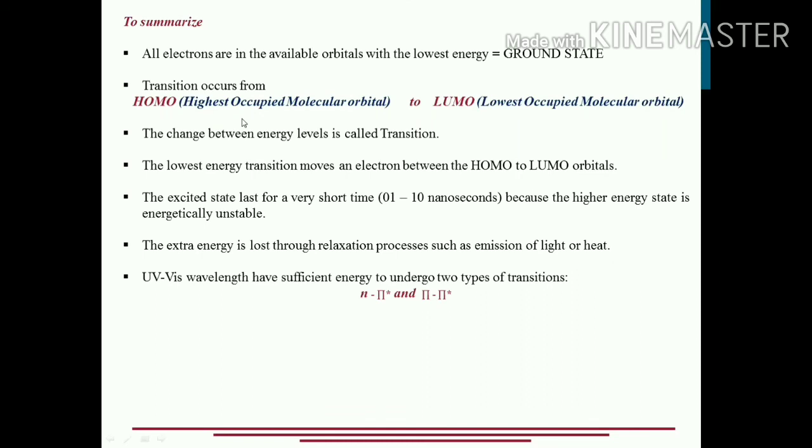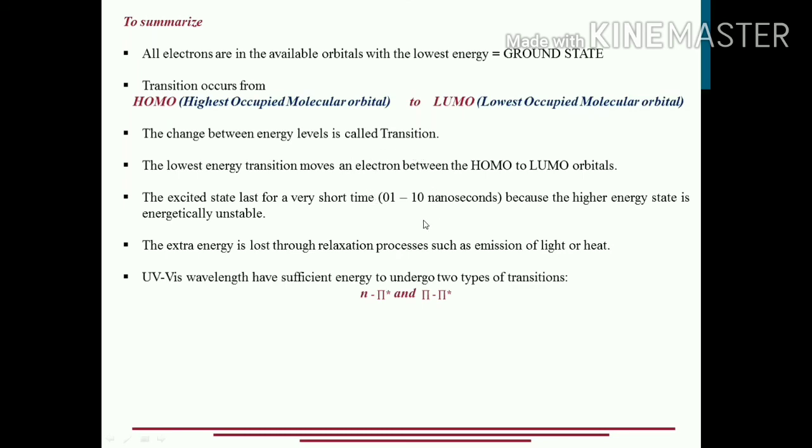In other words, the outermost electrons undergo transition to the lowest unoccupied molecular orbital, the nearest available to them. That is called the LUMO. The change between the energy levels is called a transition. Transition literally means change.